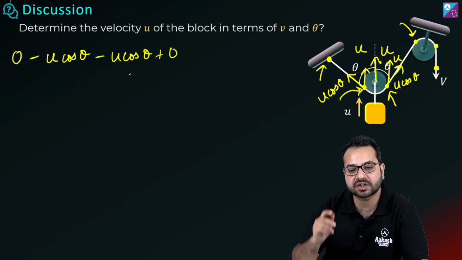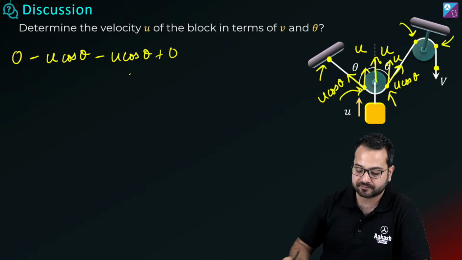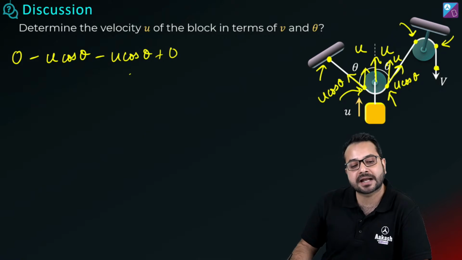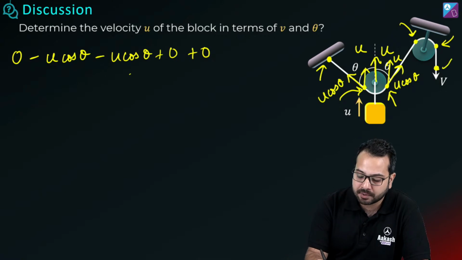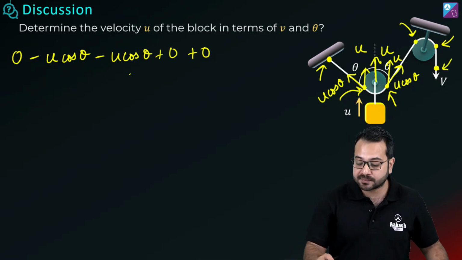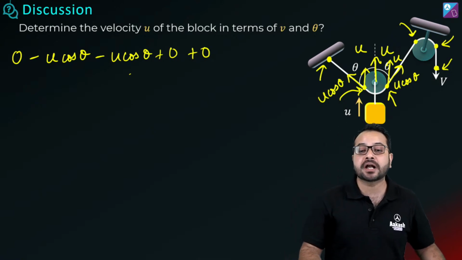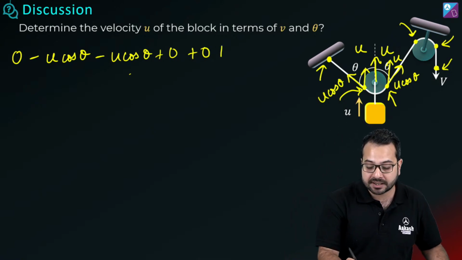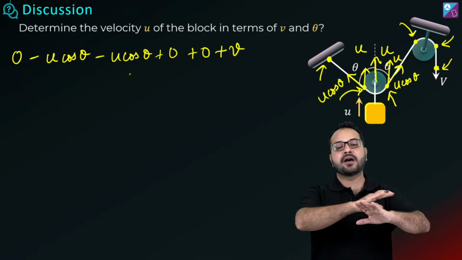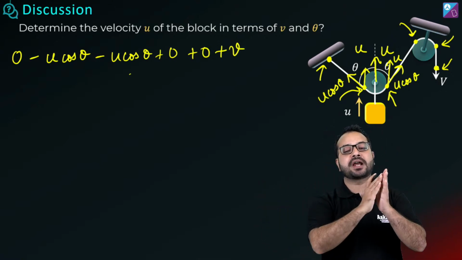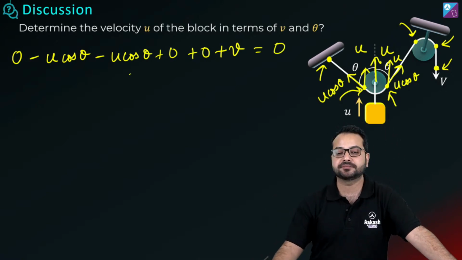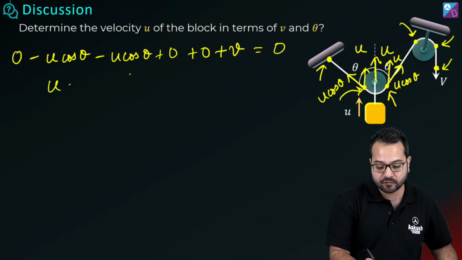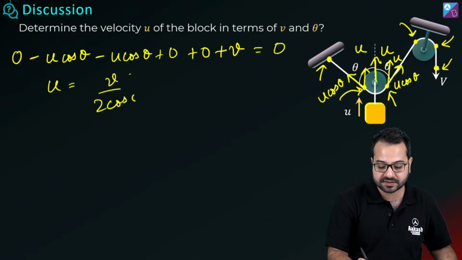Now I am talking about the third segment. I am talking about this point. This point is attached to a fixed pulley. So how much will this be? 0. And now I am talking about this point. This point has a velocity v, which is going away from the center of the segment. So plus v. Now I have written the constraint relationship for the entire string. Now I can say this is equal to 0. Which means u will be equal to v divided by 2 cos theta.